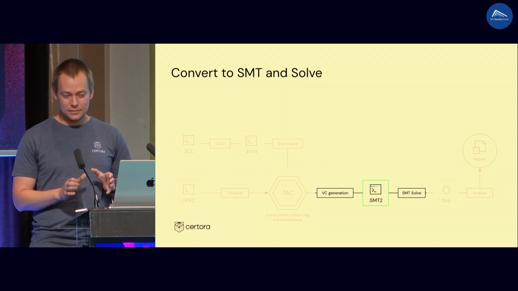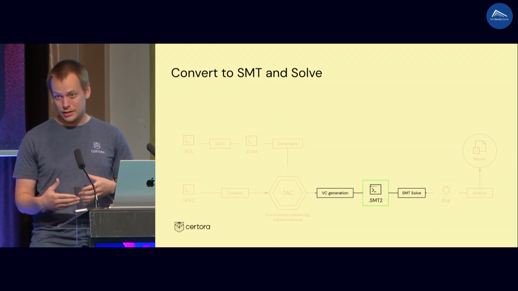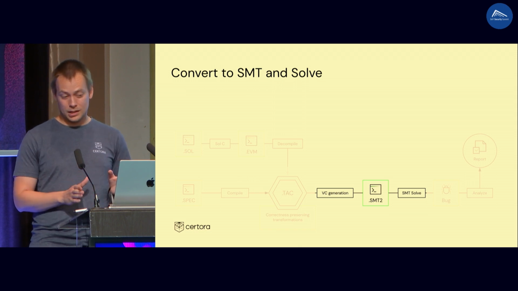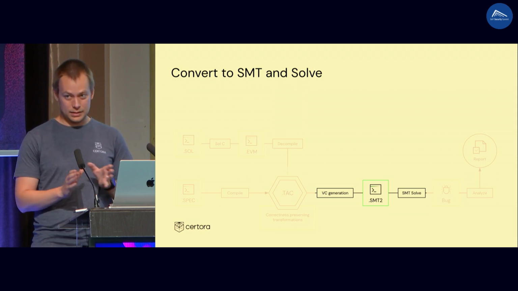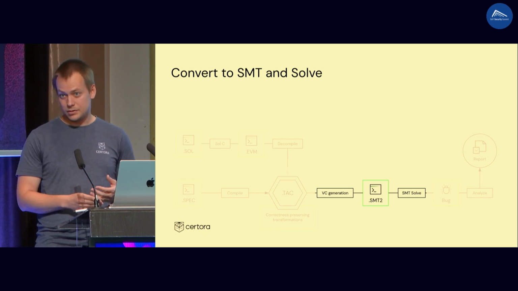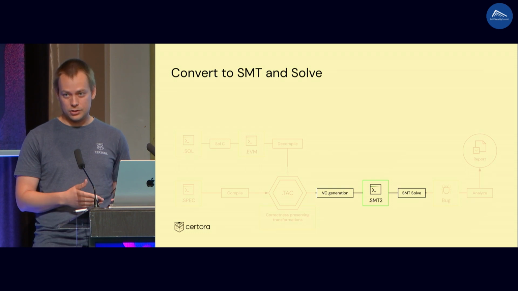And then there are tools, there are solvers that solve these problems expressed in SMT. Now what's the difference between verification condition and SMT? In the verification condition, we do not say how we represent the numbers, if we use bit vectors or if we use integers. And in the SMT we do.